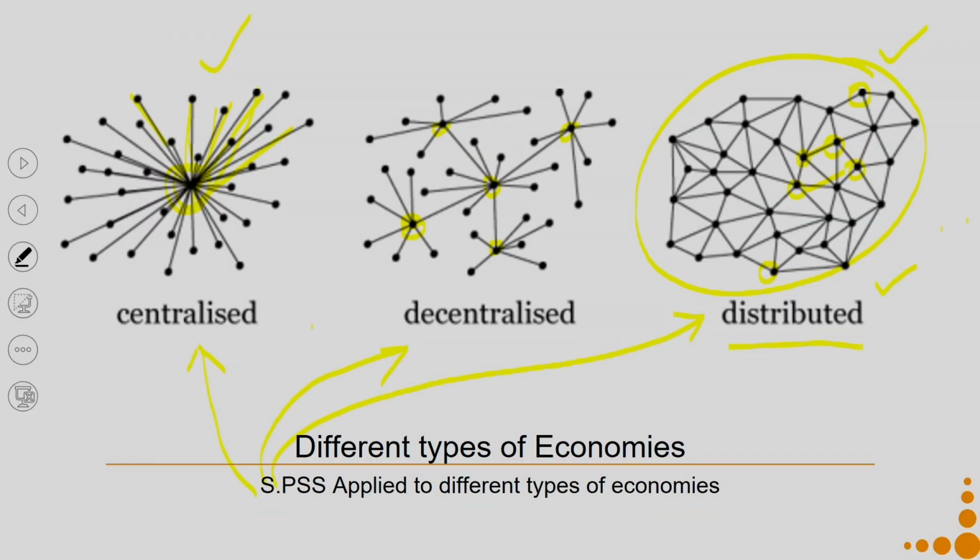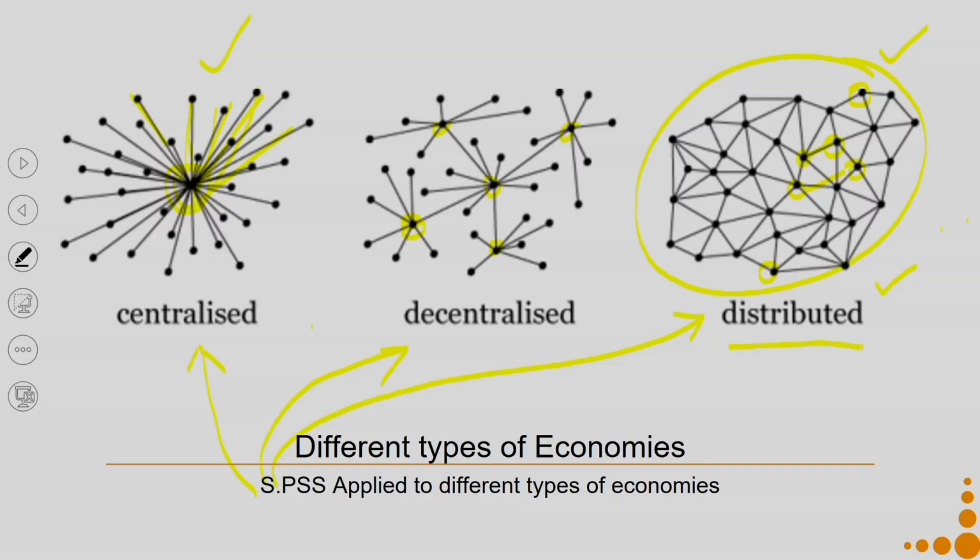This is also a PSS model, because the owners of those households who are using the mPower units do not own the mPower unit. The solar panel, the batteries, the lights, the charging and all other fixtures are owned by the company mPower, and the consumer pays per unit of consumption. So, it is a result oriented PSS. In this particular context, this is again an SPSS which is applied to a distributed economy context.